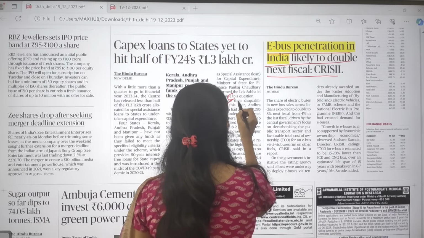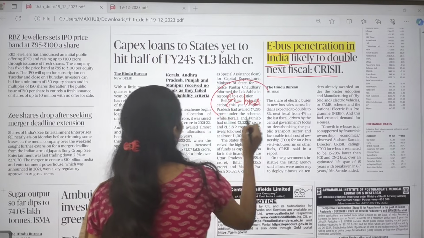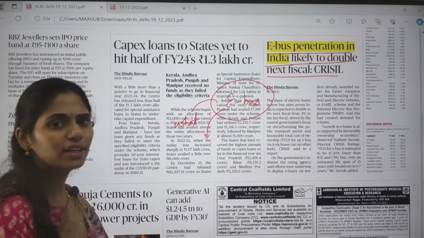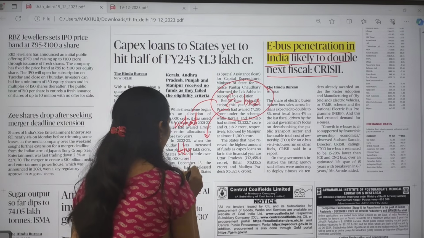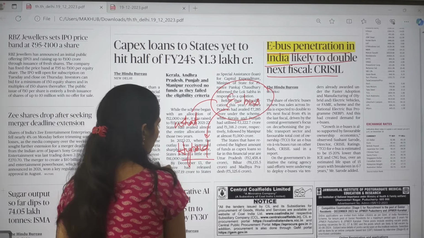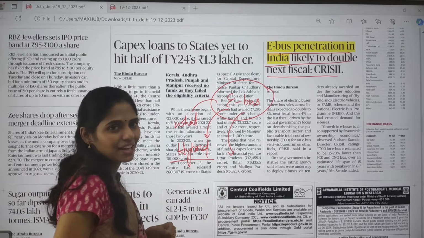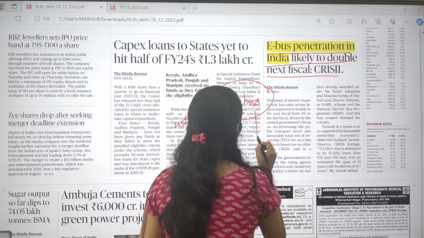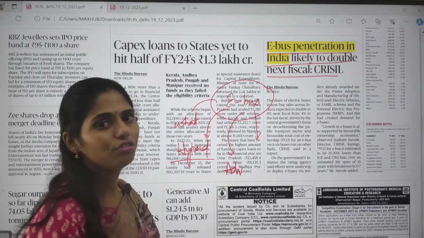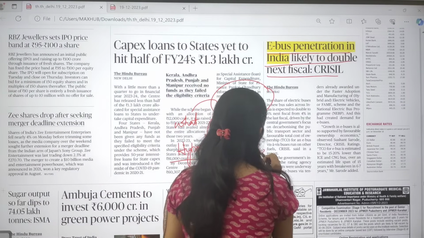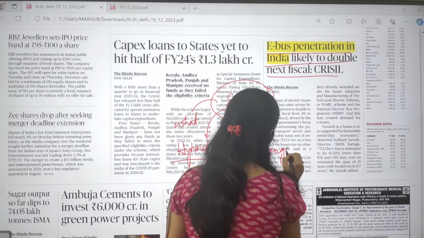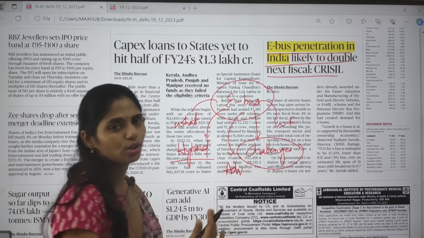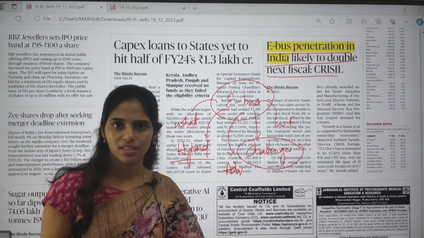So here you have to understand about this e-bus. What is this e-bus? And now if you're talking about four-wheelers, you have hybrids. Hybrid means it will run on fossil fuels and an electric battery will be there as well. And next, what are the advantages? Okay, so we have advantages, but we are even facing some challenges. So you have to see what challenges we are facing and what the way forward is. So in challenges you can see that people are not coming forward to buy these because of accidents.